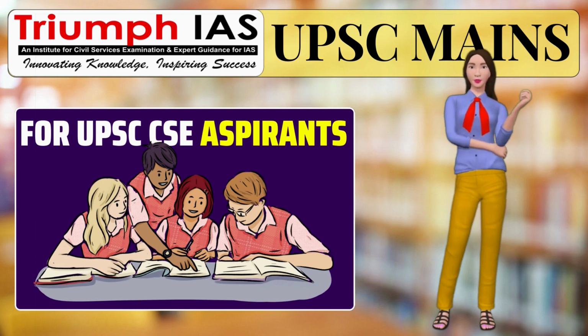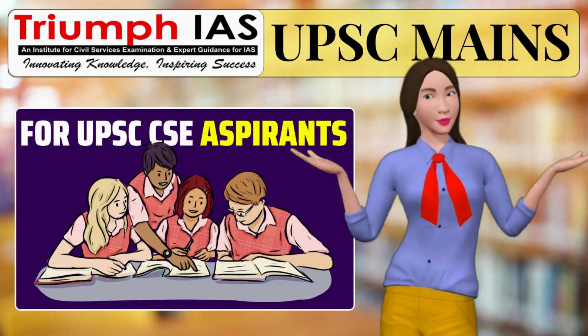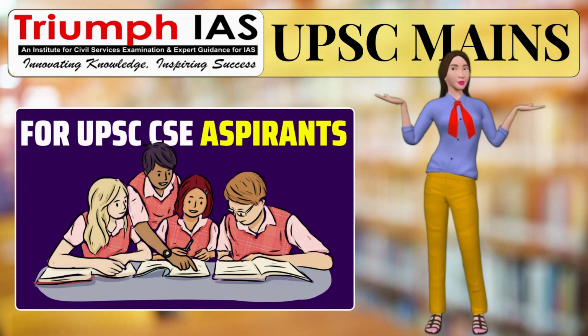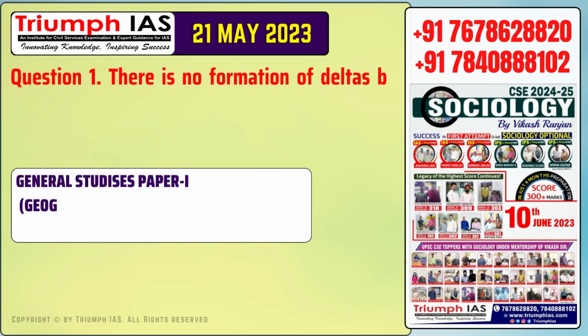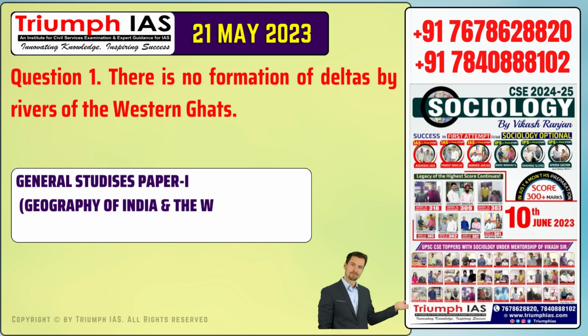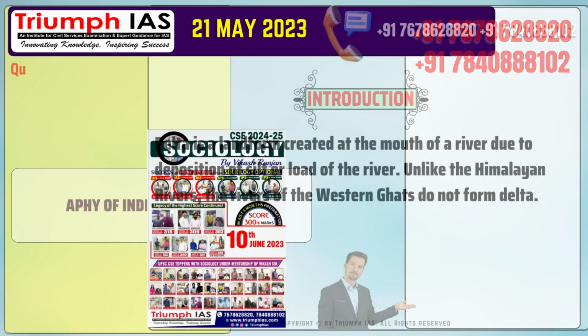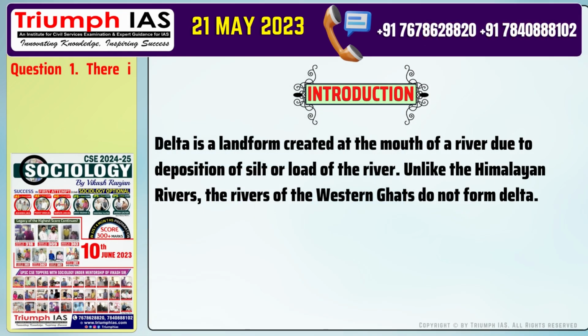In this video discussion, we will discuss UPSC CSE mains previous 25-year questions. Question number 1. There is no formation of deltas by rivers of the Western Ghats. Why? Let's start with the introduction of the answer.